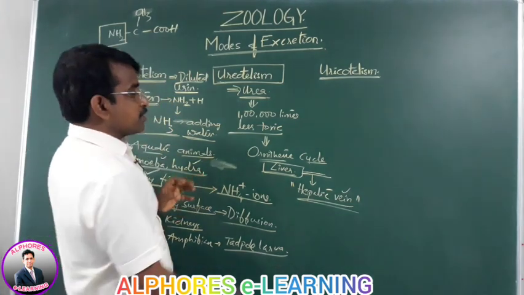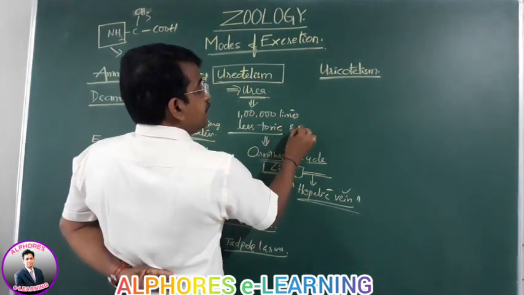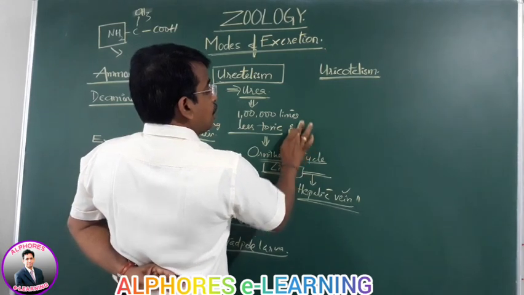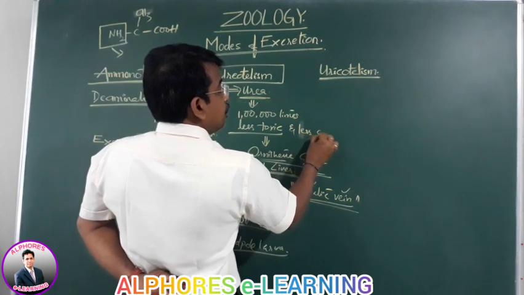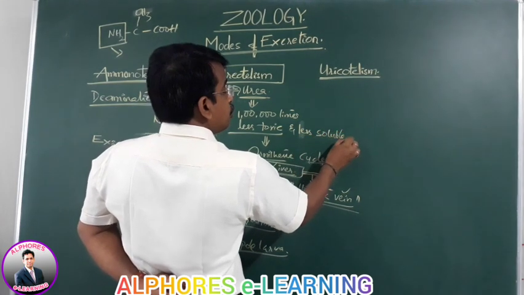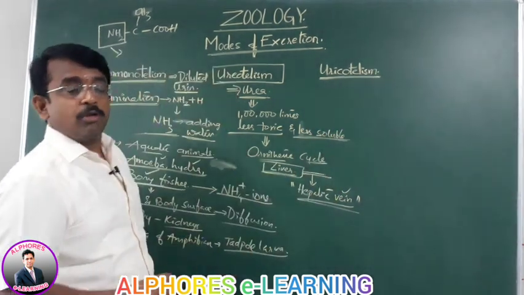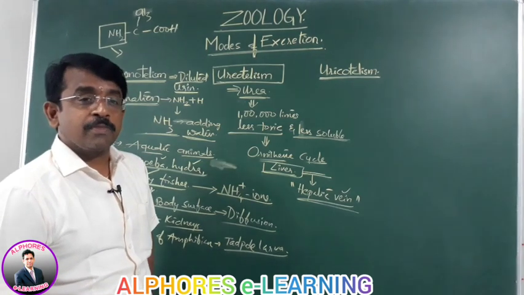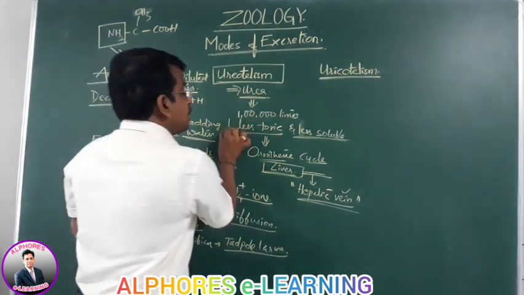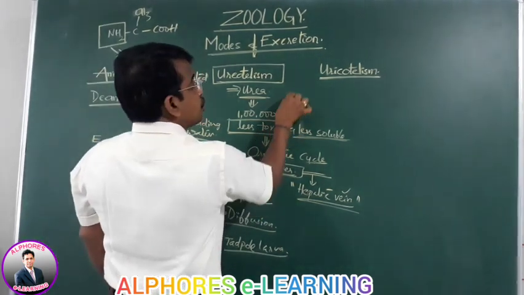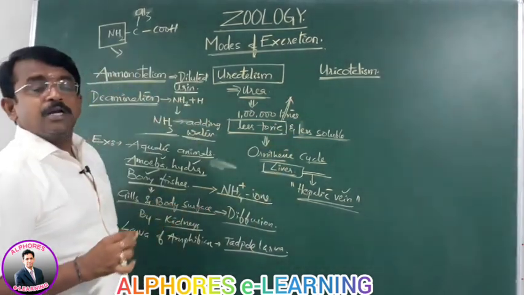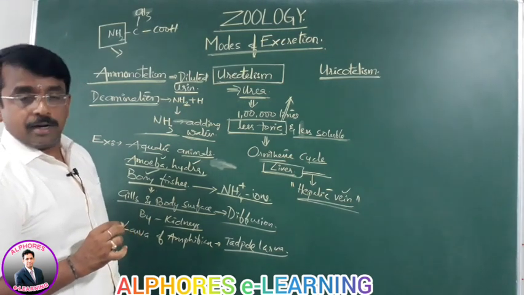Since it is less toxic, and also, compared to ammonia, it is less soluble in water. I am not saying it is insoluble, it is less soluble. As it is less toxic, there is a chance of storing this urea in the blood.